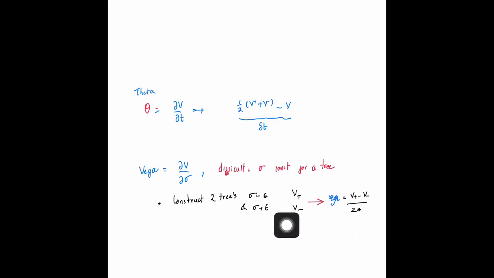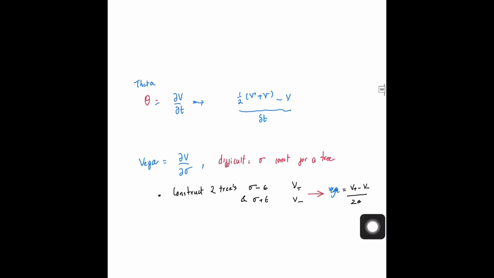V plus corresponds to sigma plus epsilon, and V minus corresponds to sigma minus epsilon. The way I have written it is different, but you can evaluate the vega using this kind of method.